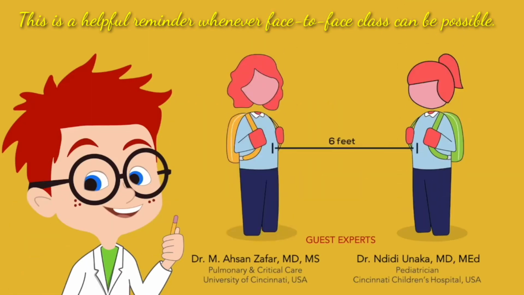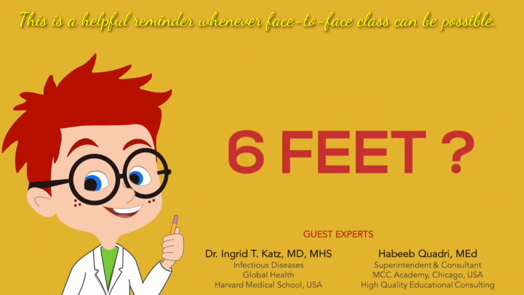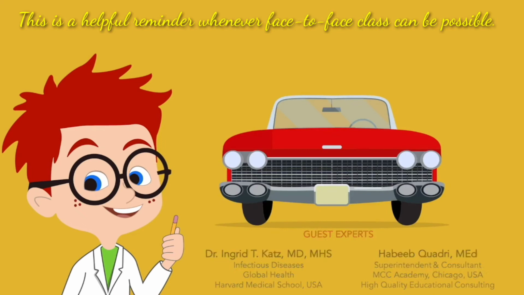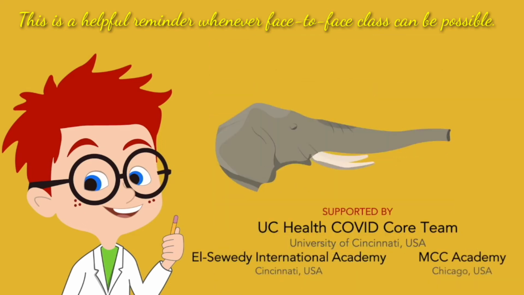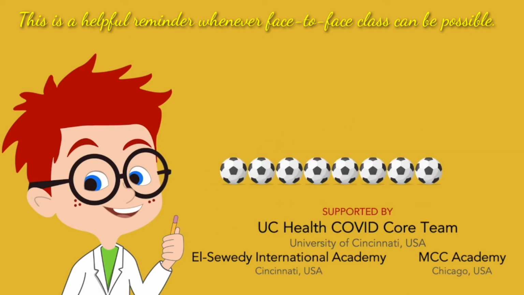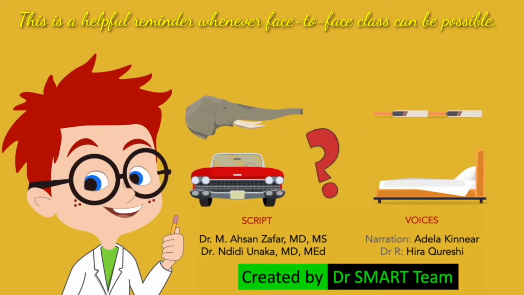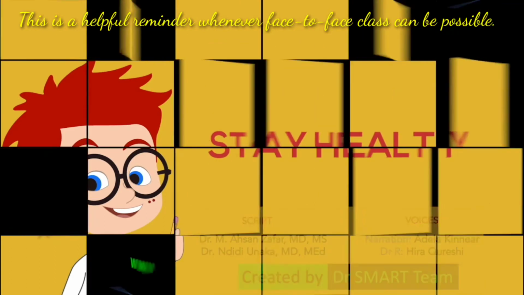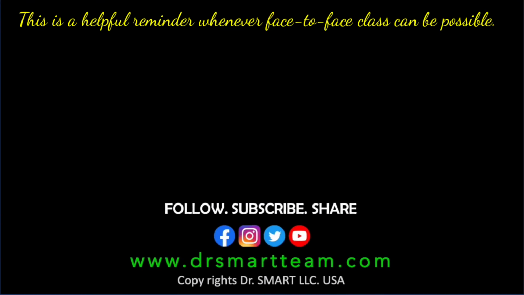Staying 6 feet apart is important to avoid COVID. But how far is 6 feet? It's the size of a bed, width of a car, 2 cricket bats, an elephant's trunk, jump of a frog, or 8 soccer balls. Can you think of other things that are 6 feet long? Stay healthy and help others stay healthy.